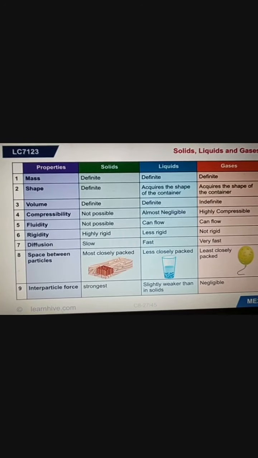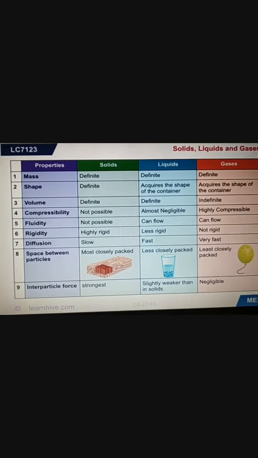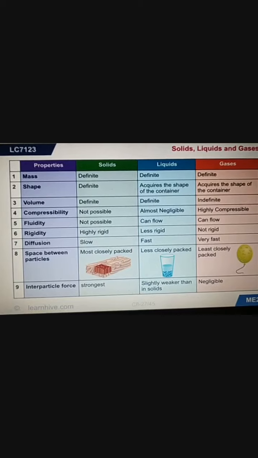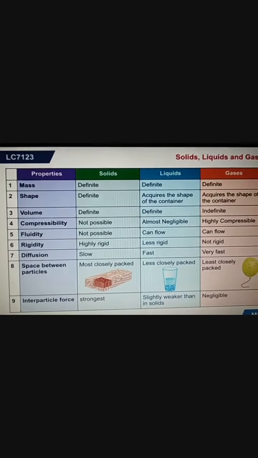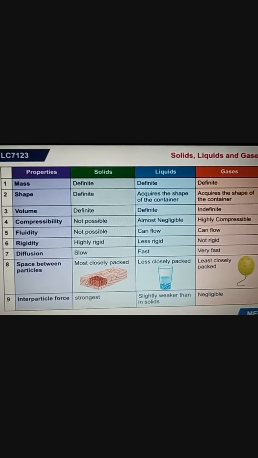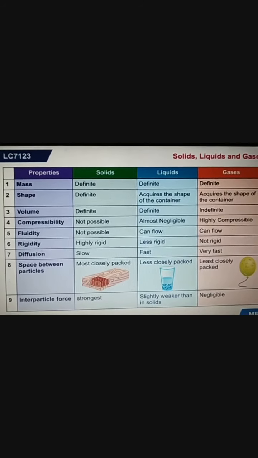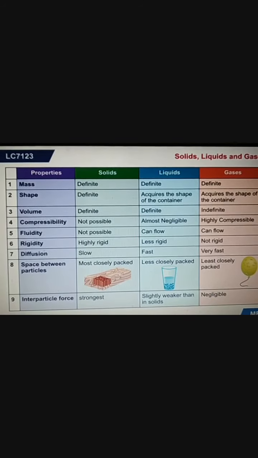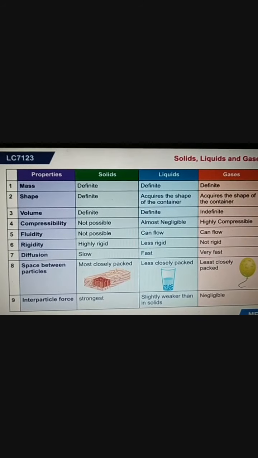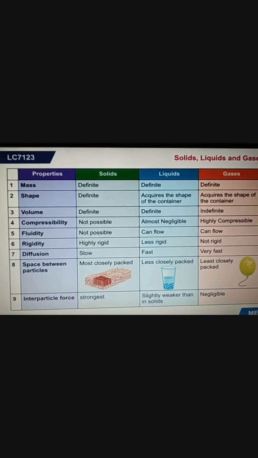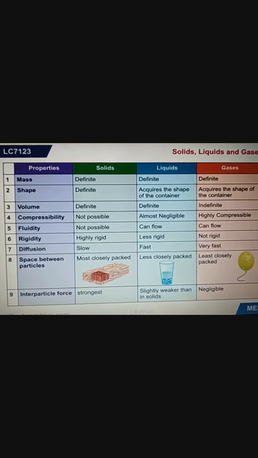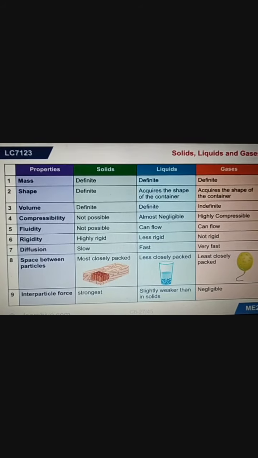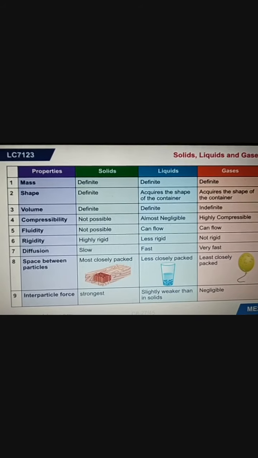which we have already discussed in the first part also, and in this video also I have given you some small ideas. So you see, what are the properties of these three states of matter? Every time, try to relate with water. Why? Because water exists in all the three states of matter.